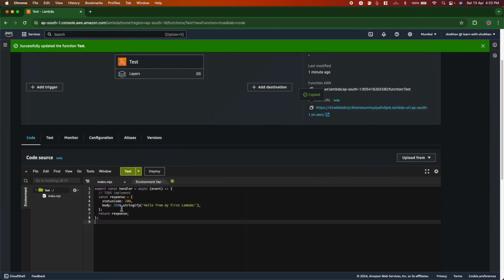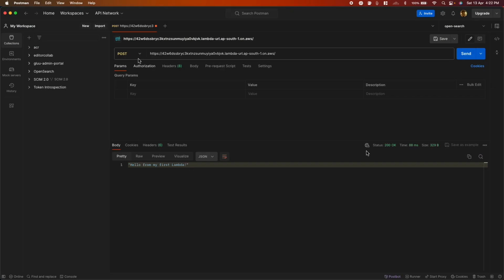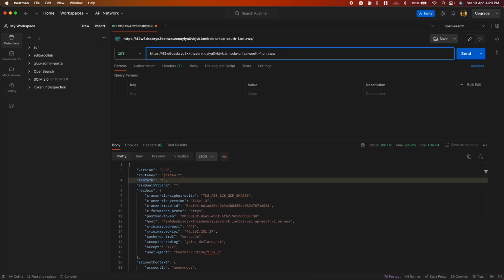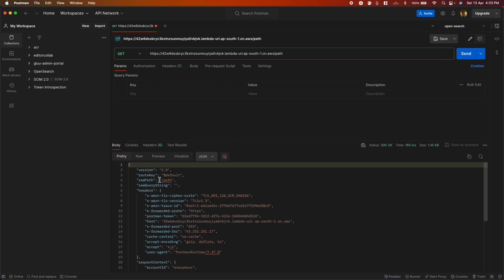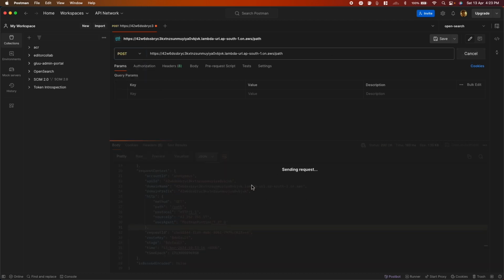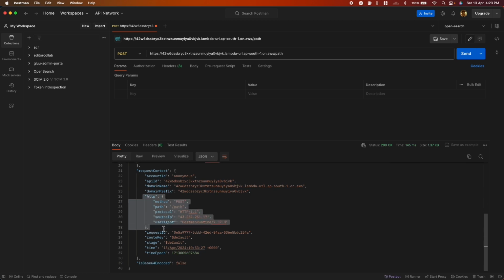Now instead of just sending a normal string, let us actually send whatever event is coming to this function. So this is the event, and I'm just returning the event back as a response. Hit deploy, and this time let us first send a GET request. So this is the object that is passed to Lambda. You can see these are the headers, the raw path. By the way, if I send any path here, let's say path, that will come under here. Headers and the methods and everything will be present here. If I send a PUT request or POST request, then also you can see all the things are coming along.